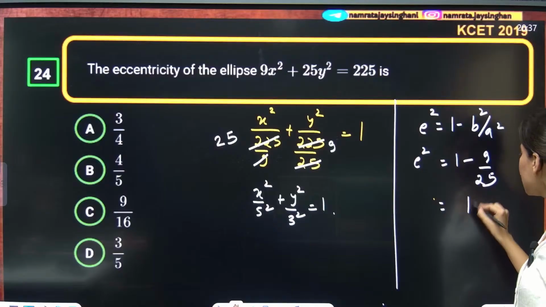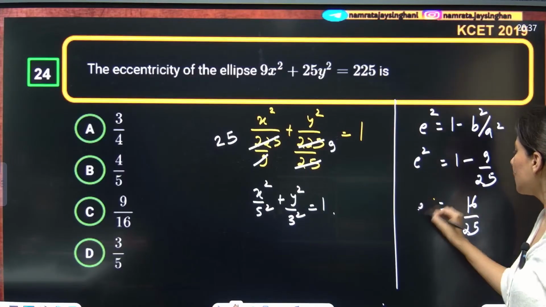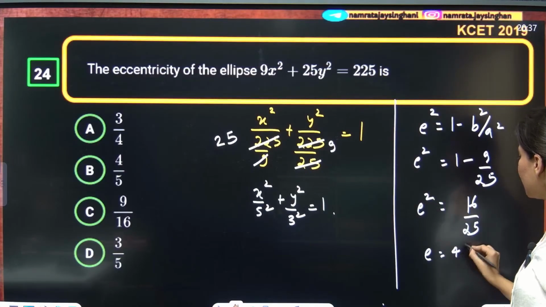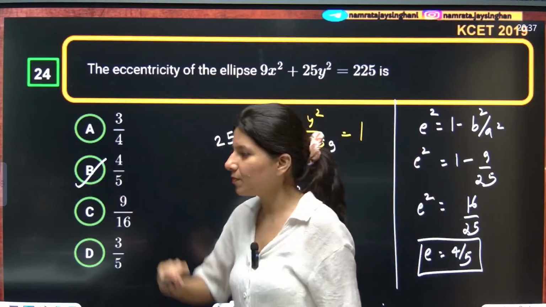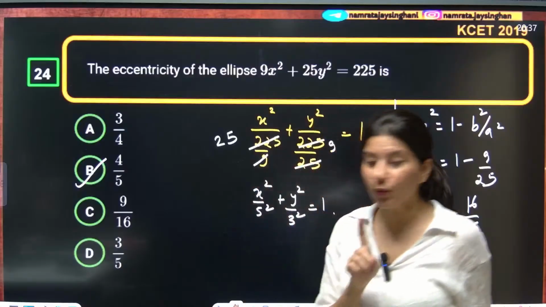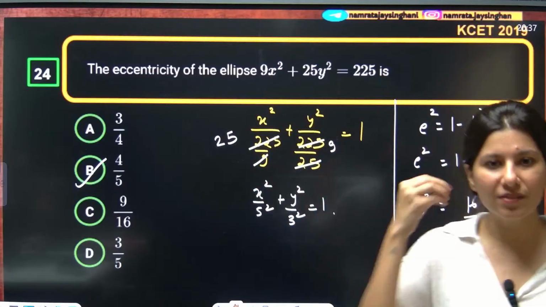25 minus 9, so this is 16 by 25. This is your e square. E is nothing but 4 upon 5. E is your 4 by 5. Option B is absolutely right. If you know the formula, I think this question is quite doable.